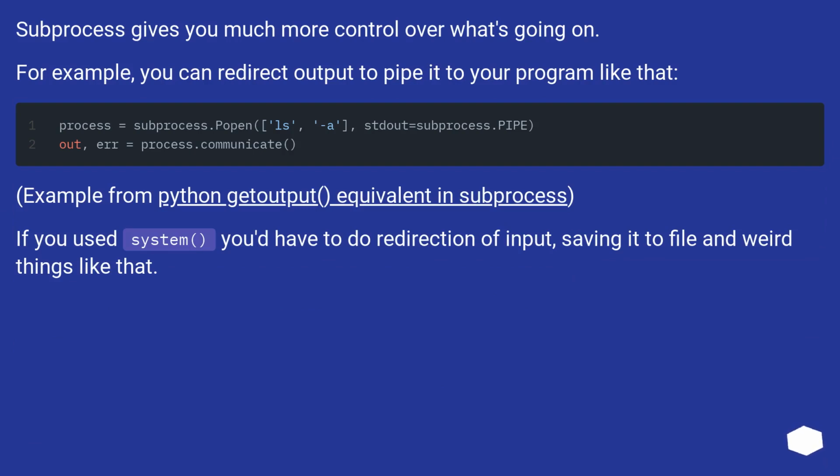Subprocess gives you much more control over what's going on. For example, you can redirect output to pipe it to your program like that. Example from Python: should-put equivalent in subprocess. If you use system, you'd have to do redirection of input, saving it to file, and weird things like that.